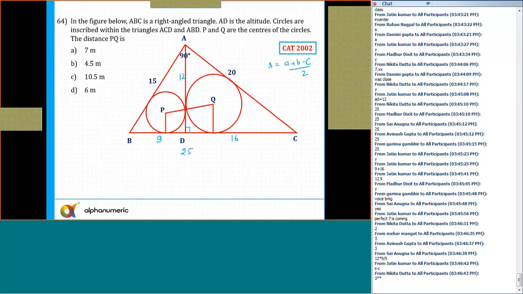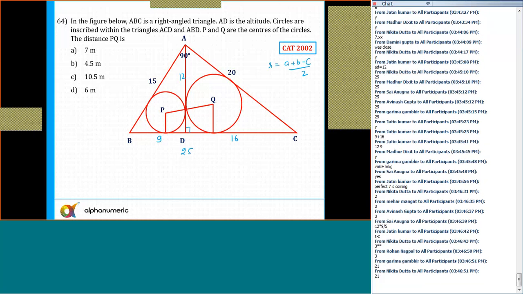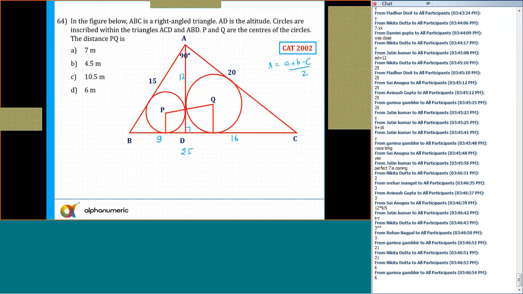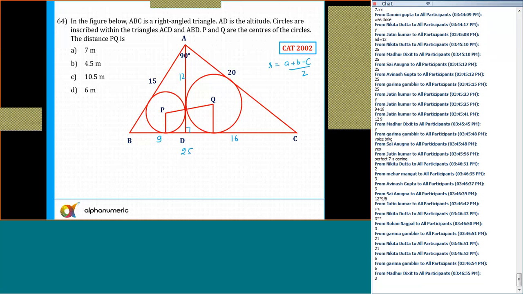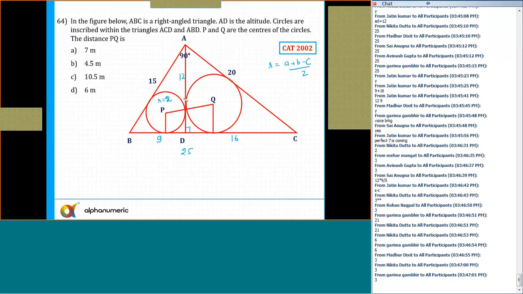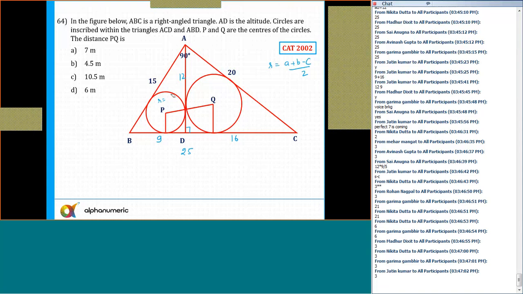So 12 plus 9, what is 12 plus 9? 21. And 21 minus 15 is 6. 6 by 2 is 3. So the radius of this circle is definitely 3. So the radius of the circle is 3.